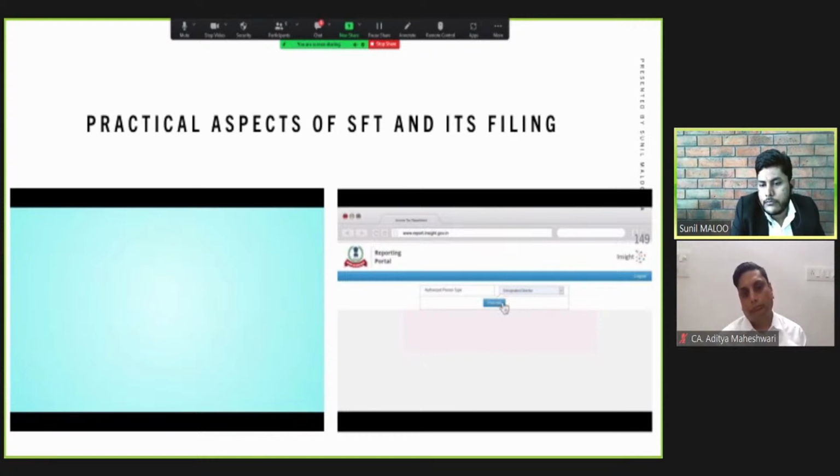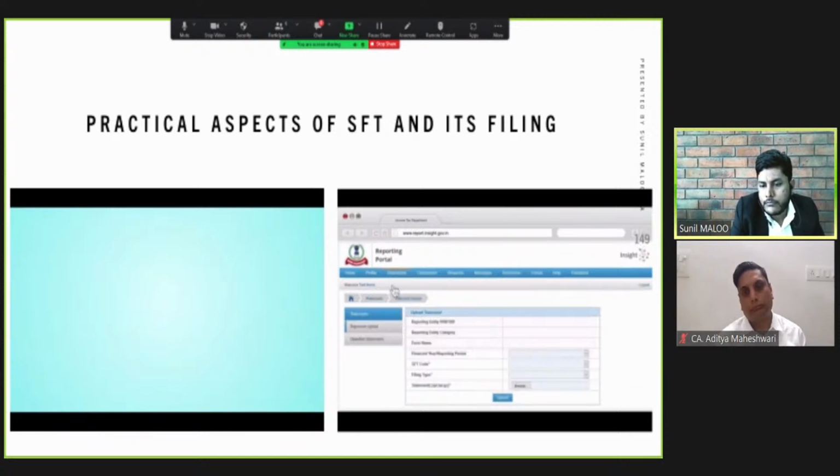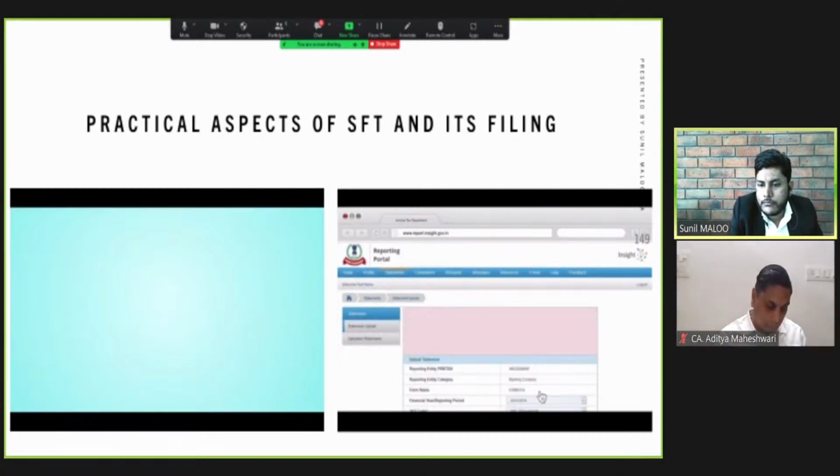In case the digital signature of the designated director is not registered at the Reporting Portal, go to the Profile tab and click Upload Digital Signature. For uploading the package, go to the Statements tab and fill the upload form. In case of a correction statement, an additional field, Original Statement ID, will also appear. Now, browse the package using the statement upload link and upload the same. A manifest check will run to match the form details with Part A. If there are any errors, then the same need to be rectified.